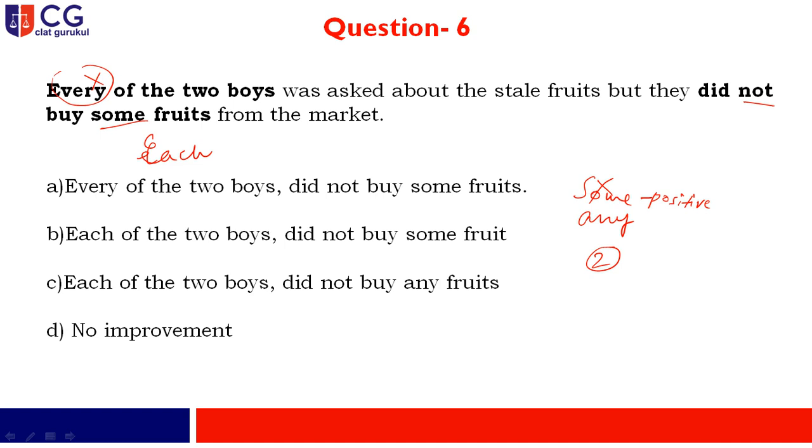Now applying any, the sentence will be, each of the two boys was asked about the stale fruits, but they did not buy any fruits from the market. And here is the right application of grammatical rules. And if you go through all the options, you find that in option C, it is clearly written that each of the two boys did not buy any fruits. So according to the grammatical rule, this particular option is the correct answer of yours.